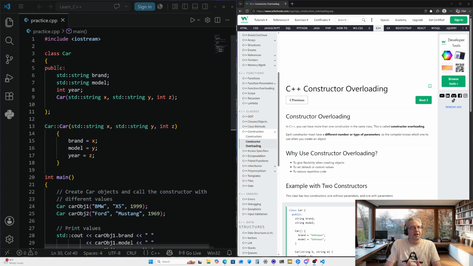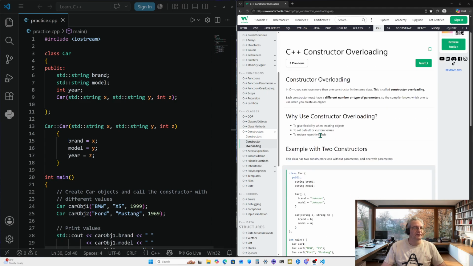Why use constructor overloading? Well, since constructors are probably pretty close to the same as a function, it gives you the ability to create multiple objects or use multiple arguments for the same kind of function, and be able to use pretty much the same function name and just declare different arguments for two different functions that have the same name. But here it has some points right here.